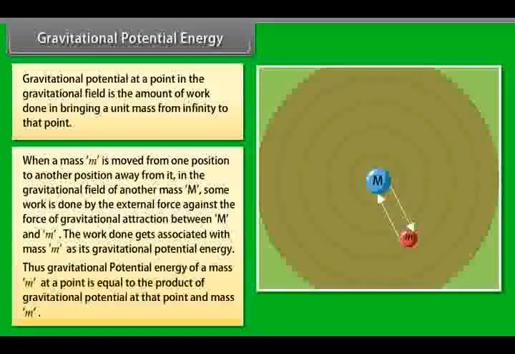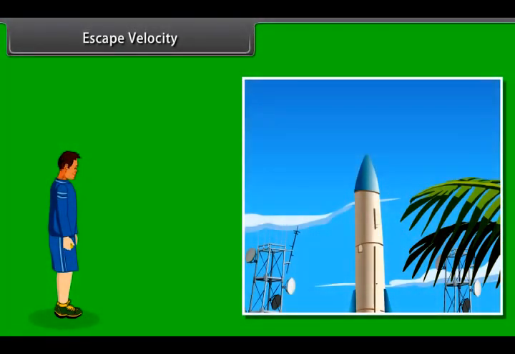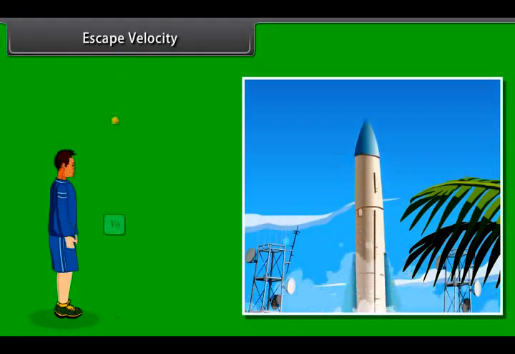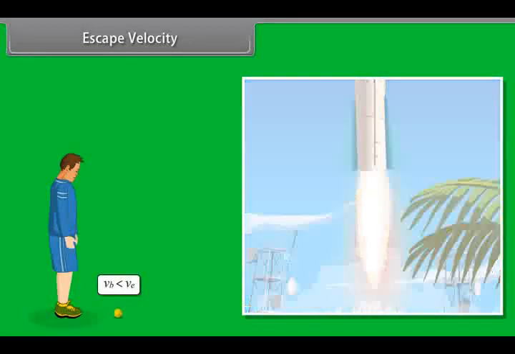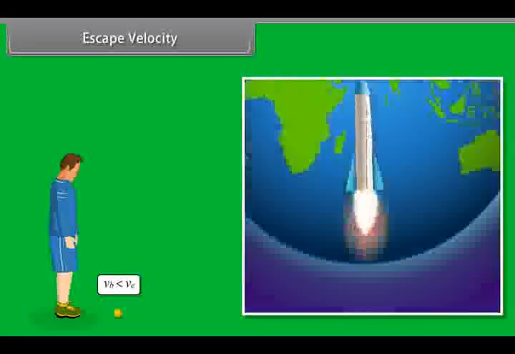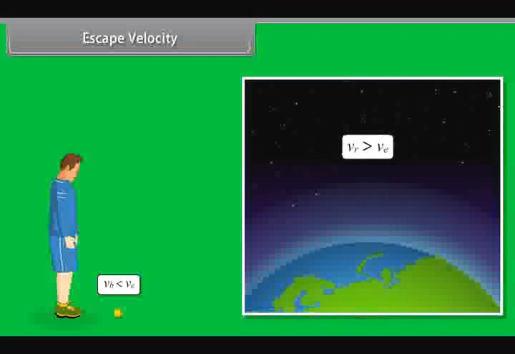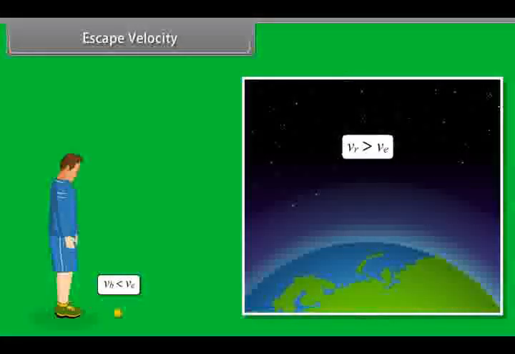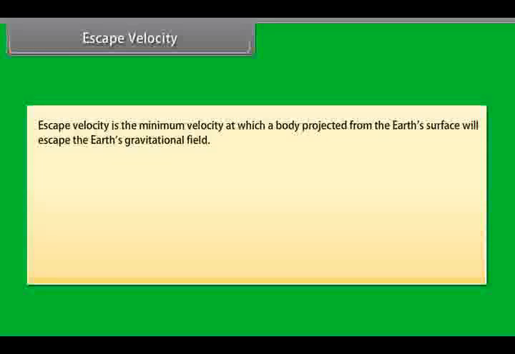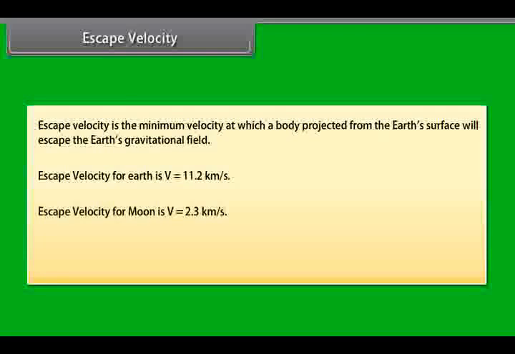Escape velocity. Can we throw an object with such high initial speed that it does not fall back to the Earth? Yes, if we throw an object with escape velocity, it does not fall back to the Earth. Escape velocity is the minimum velocity at which a body projected from the Earth's surface will escape the Earth's gravitational field. Escape velocity for the Earth is v = 11.2 km per second. Escape velocity for the Moon is v = 2.3 km per second.